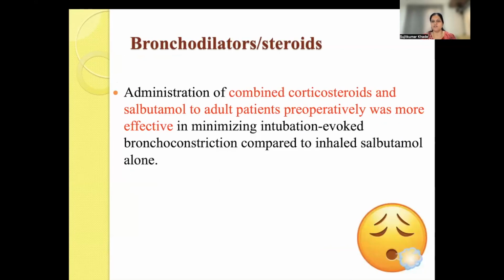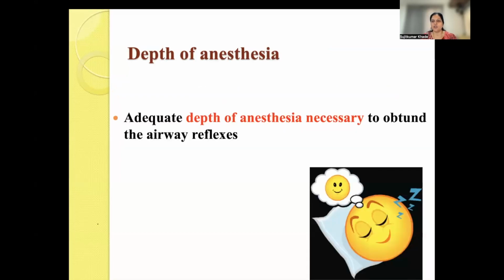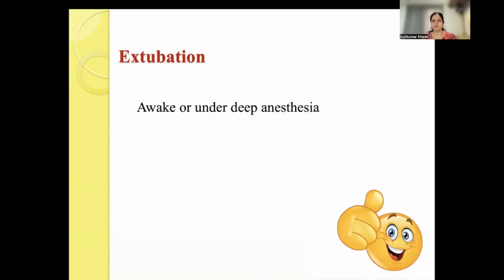Bronchodilators may be used either in the form of nebulization or oral or IV, but a combined corticosteroid and salbutamol given to adult patients perioperatively is more effective in minimizing intubation-evoked bronchoconstriction compared to inhaled agents. Whatever your choice of anesthesia, the depth of anesthesia should be adequately maintained so as to obtund the airway reflexes, whether you use inhalation agents, total intravenous, or regional anesthesia. Even for regional anesthesia, some sort of TIVA is given, and if the patient is not at the appropriate depth of anesthesia, even the local prick needle will initiate laryngospasm.